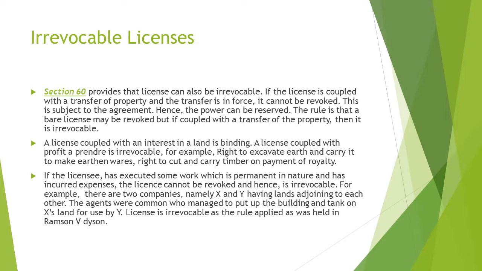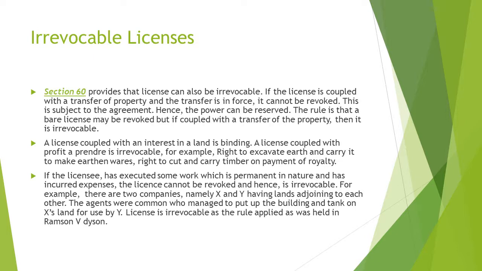Hence, the power can be reserved. The rule is that a bare license may be revoked, but if coupled with a transfer of property, then it is irrevocable. A license coupled with an interest in a land is binding. A license coupled with a profit a prendre is irrevocable. For example, the right to excavate earth and carry it to make earthenwares, or the right to cut and carry timber on payment of royalty. If the licensee has executed some work which is permanent in nature and has incurred expenses, the license cannot be revoked and hence is irrevocable.